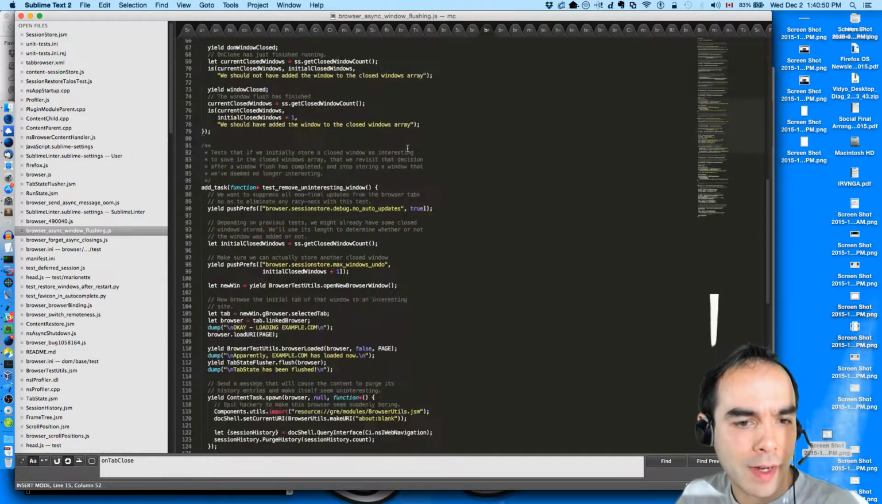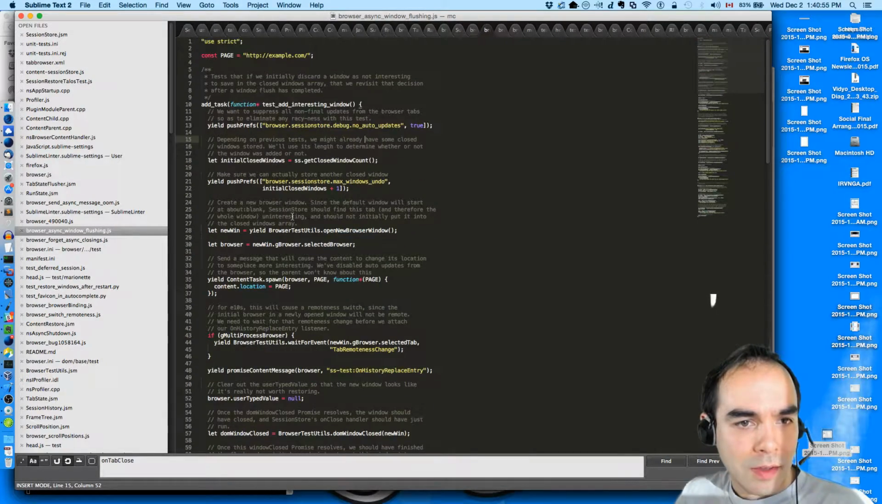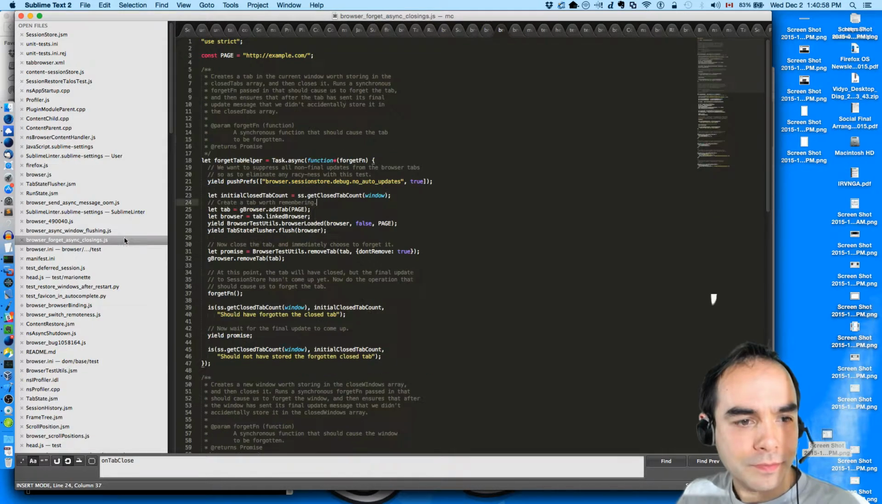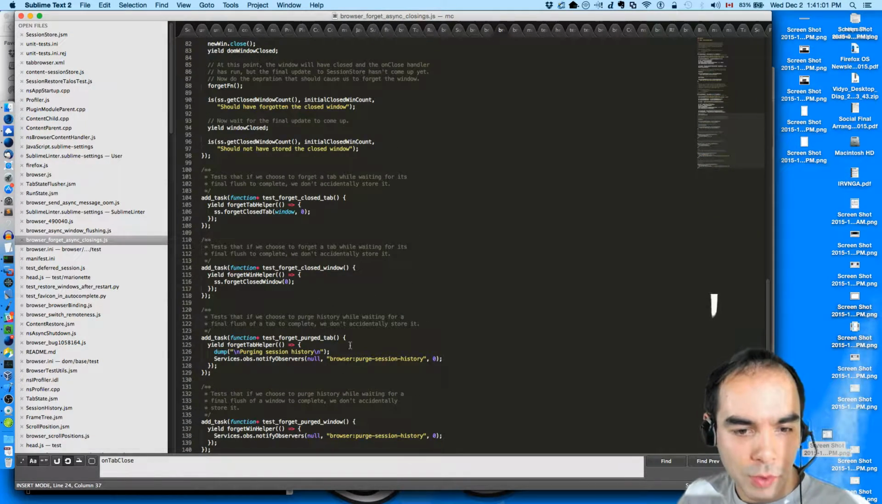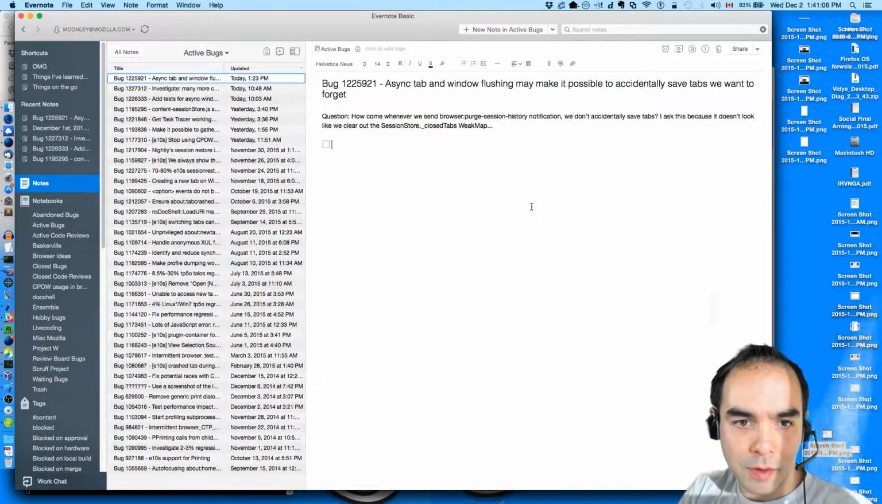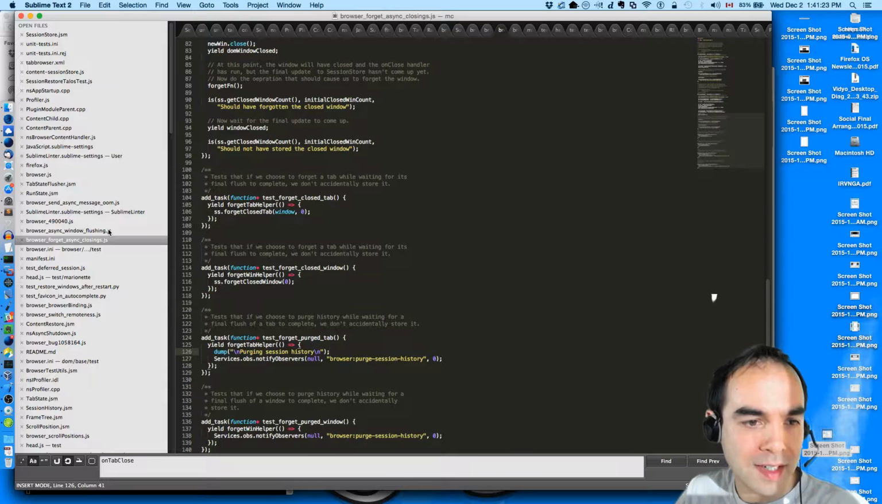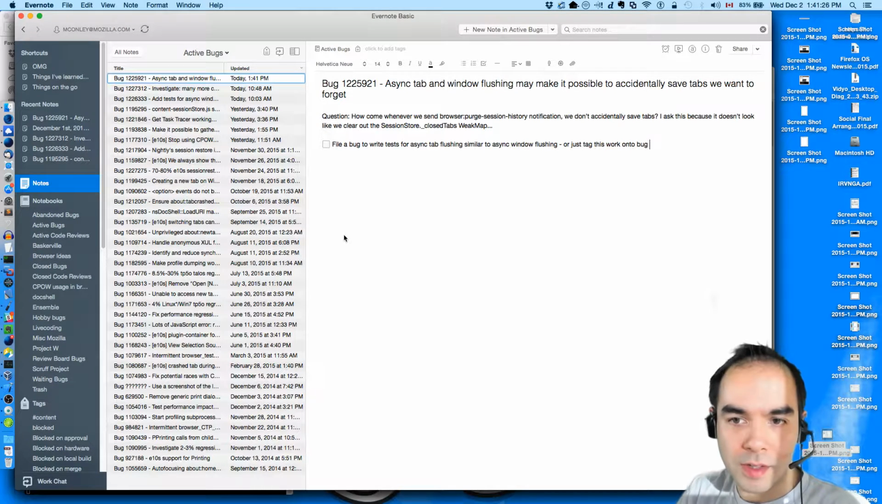Basically, I want to recreate these tests, async window flushing, but with tab flushing. So maybe I should just do that instead. Okay, I think that's orthogonal to what I'm attempting to solve here, but I should definitely write it down. File a bug to write tests for async tab flushing similar to async window flushing. Or just tag this work onto the bug, because this async window flushing stuff is in bug 1226333.